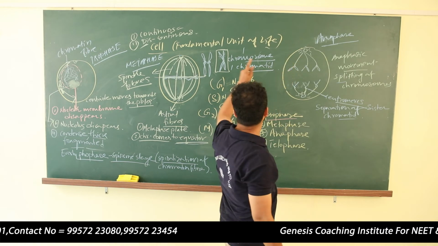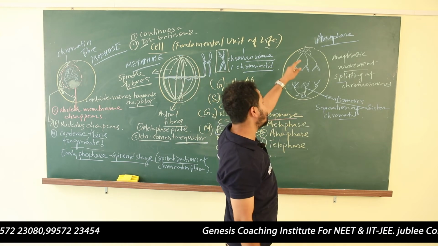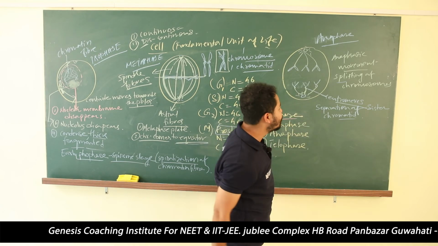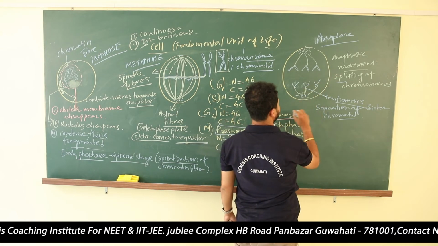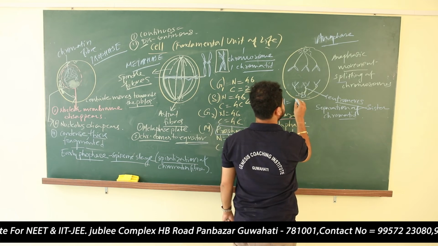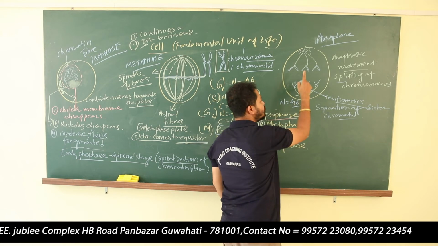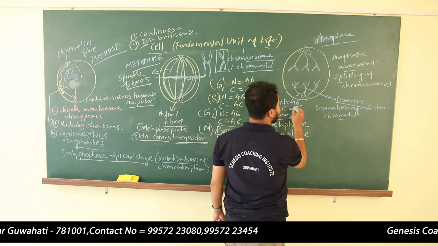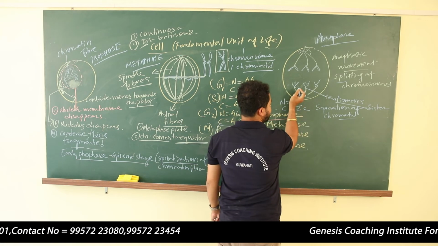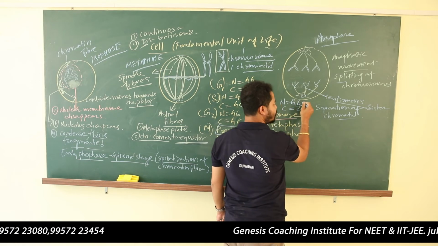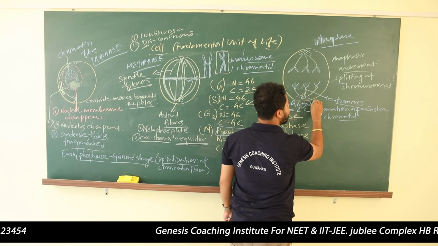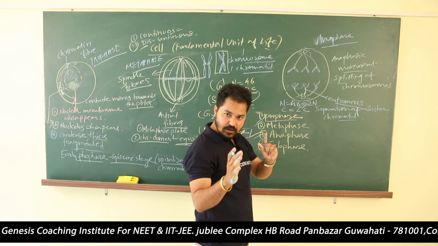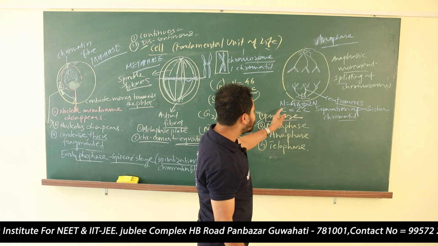So in metaphase stage, the chromosomes will come to the equator. In anaphase, the chromatids will get separated. As a result, the content of DNA will get halved. So here the number of chromosomes is how much? 46 chromosomes remain the same, but the content of DNA will be 2C. Number of chromosomes 46 means in case of human being; for other organisms we can say 2n. So it will be number of chromosomes 2n, and content of DNA 2C.